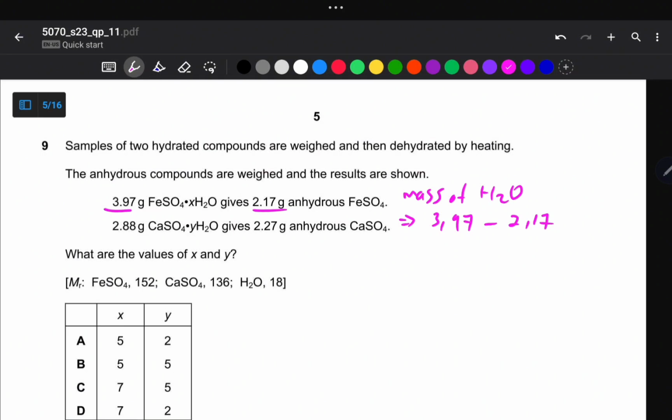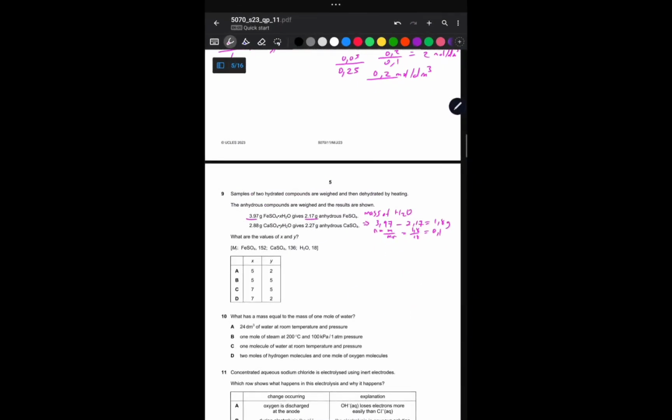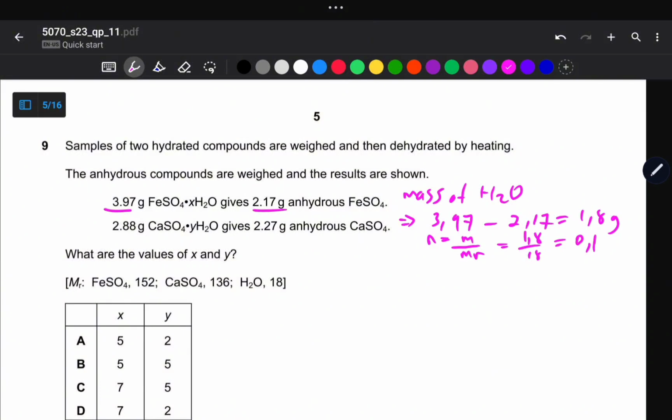So this is equal to 1.8 grams. So this is the mass of water. To calculate the number of moles, we use our formula n is equal to mass over Mr. So we divide by 18, the molecular mass of water. So it's 1.8 over 18 to give us 0.1. So this is the number of moles of water.